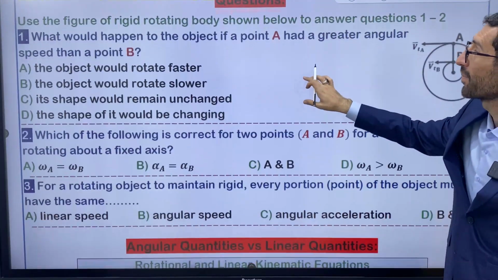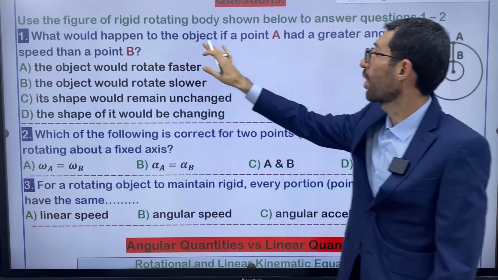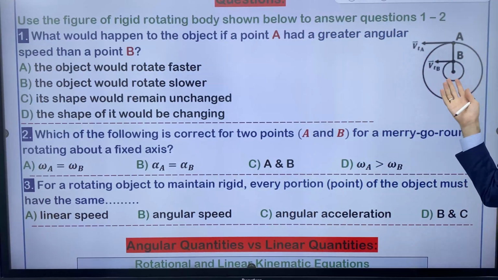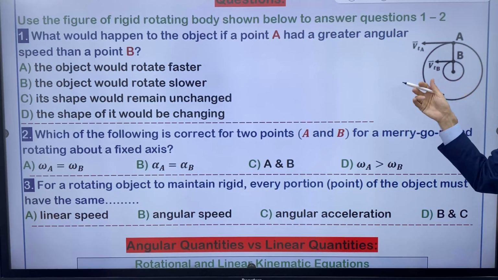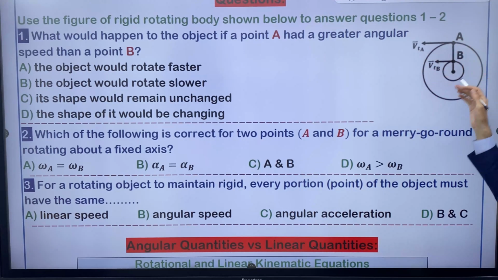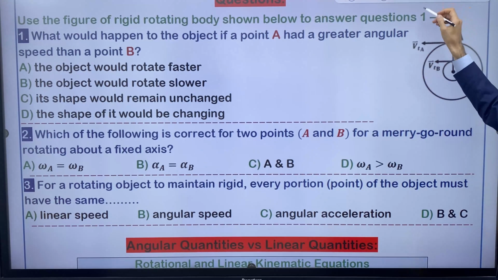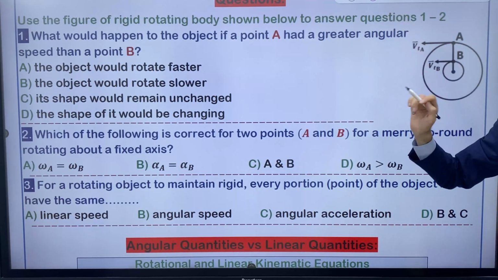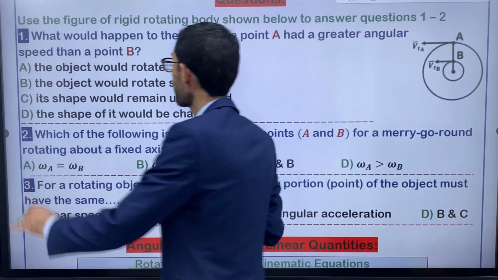Question number 1. Use the figure of rigid rotating body to answer question number 1 and 2. So this figure is dedicated for question number 1 and 2. Let me read the question for you.